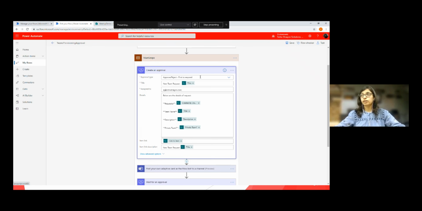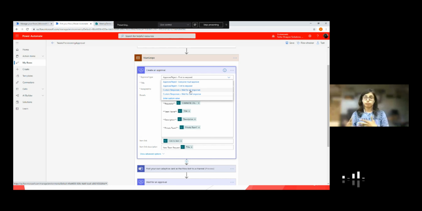So one is, what is the type of approval I want to create? Whether I want to create an approve/reject option where everyone must approve or reject, a first to respond type, or custom responses. For example, I also want to add one more option like resubmit. If the approver wants to resubmit the request back to the requester, if I want to add the third option, then I'll use the custom responses option, right?